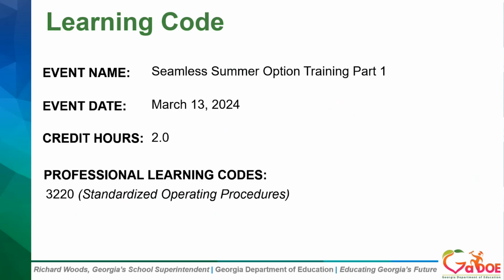I will go ahead and share the learning code associated with today's training. Of course, the event name is Seamless Summer Option Training, Part 1. The date, March 13th, it qualifies for 2 credit hours under the learning code 3220, Standardized Operating Procedures.